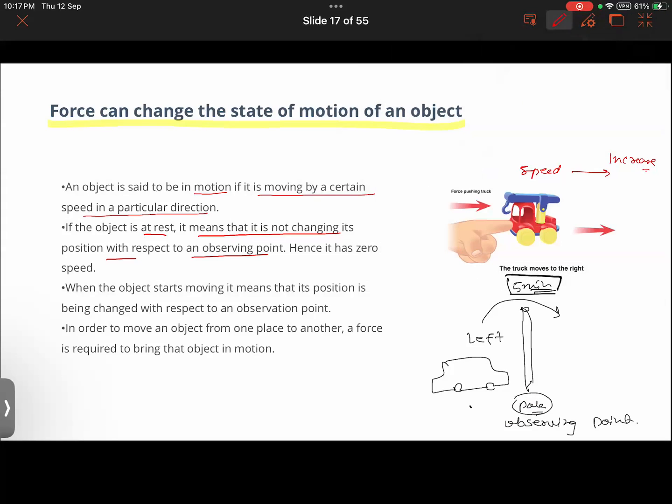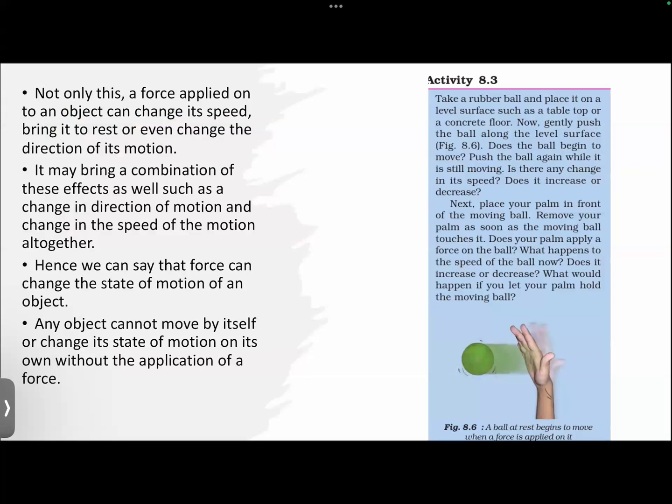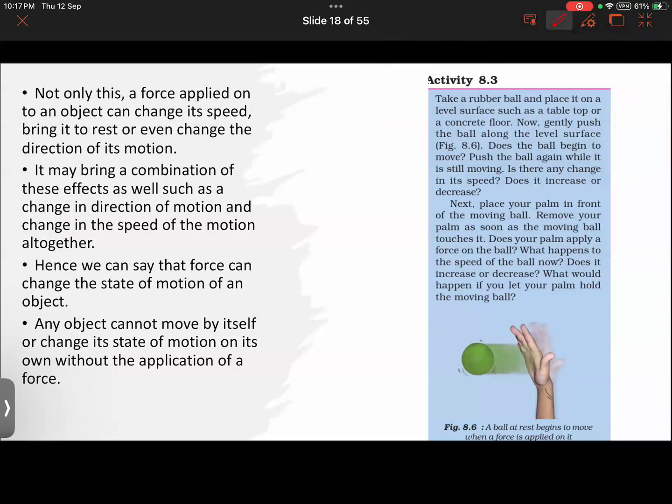So earlier, to change the position of the car from here to here, a force was required. Hope these basic things are clear. In fact, not only this, what we know is that when a force is applied on an object, it can change its speed, bring it to rest, or even change the direction of its motion. These things we have learned several times. It may bring a combination of these effects at the same time.